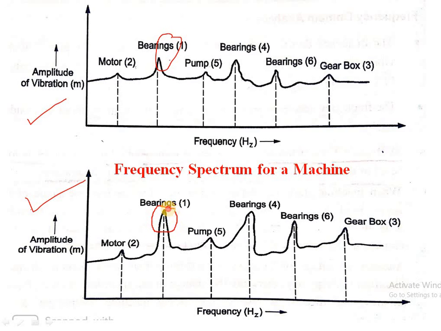we have a higher peak in the case of bad condition. Similarly, at bearing 4, we have a higher peak. Even at bearing 6, we have a higher peak. At the gearbox, we have a higher peak. So comparatively, in this graph, we have higher amplitude. This represents that the machine has high vibrations, and this shows that the condition of the machine is not that good. So in this case, simply by using all these condition monitoring techniques, we can understand the